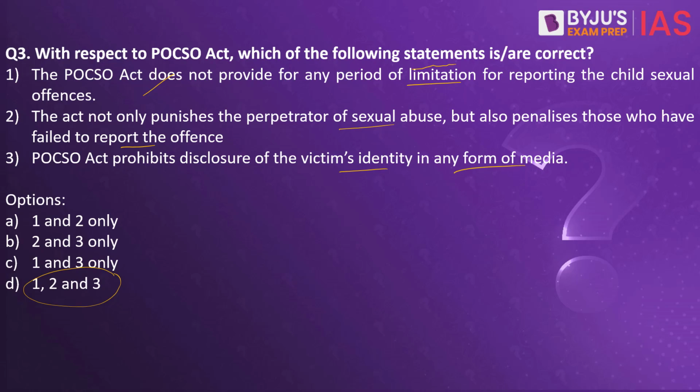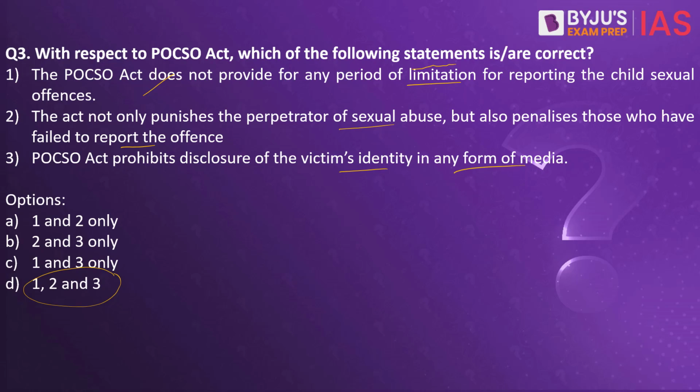The third statement reads, the POCSO Act prohibits disclosure of the victim's identity in any form of media. So we have Section 23 of the POCSO Act. Yes, it prohibits disclosure of the victim. Who that person is, where he stays, who his parents are, and what his name is should not be given out by the media, because the society that we live in ostracizes such individuals.